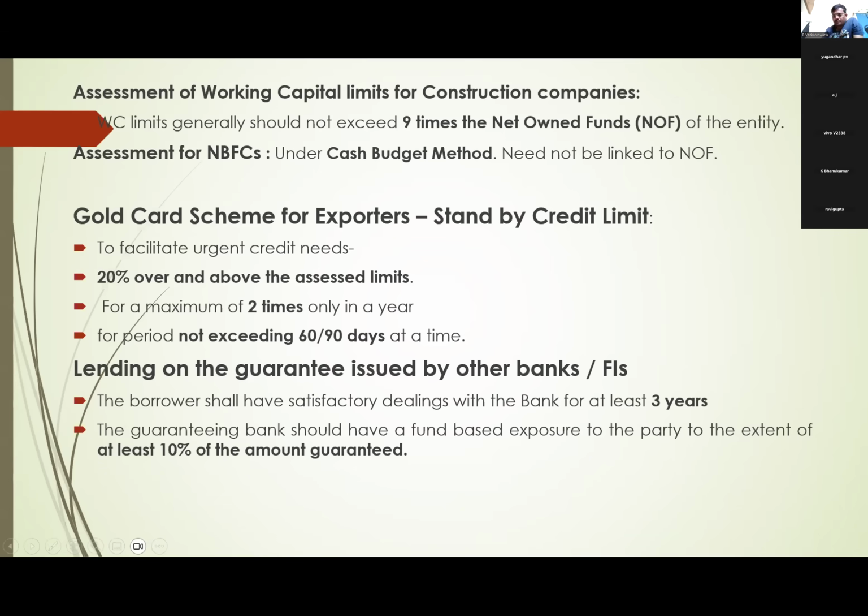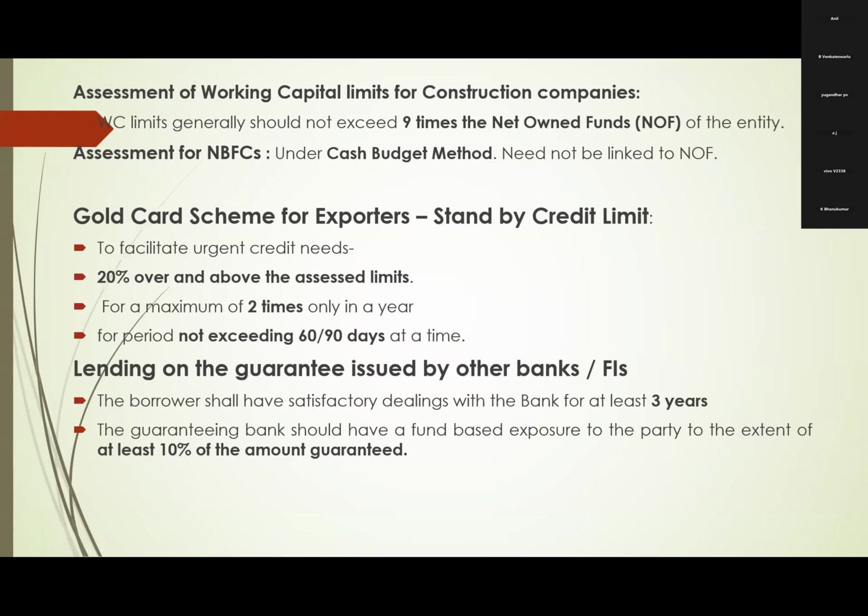For gold card scheme exporters, 20% of their assessed limit we will fix as standby credit. And they can avail this 20% a maximum of 2 times in a year, each time for 60 to 90 days. So for gold card scheme exporters, standby credit is, one, 20% over assessed limits. Second, maximum 2 times in a year they can utilize. Each time maximum 60 to 90 days only they can avail.